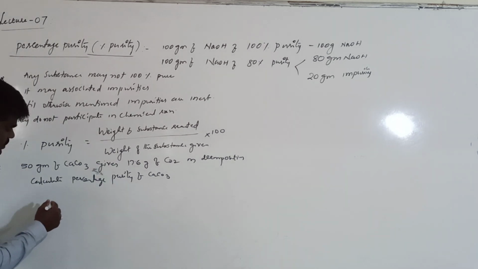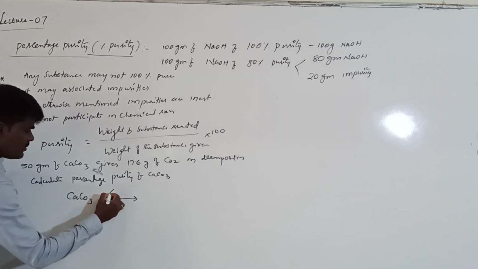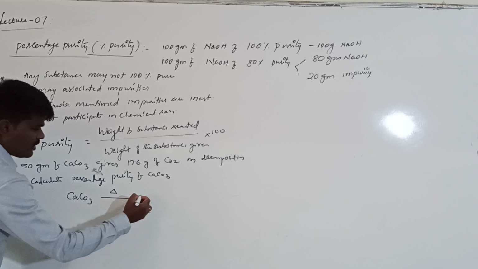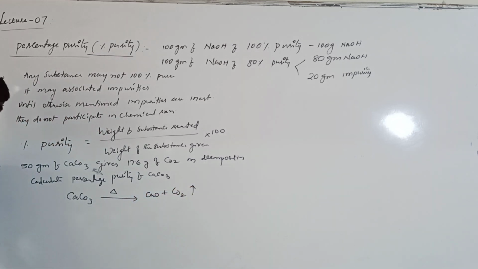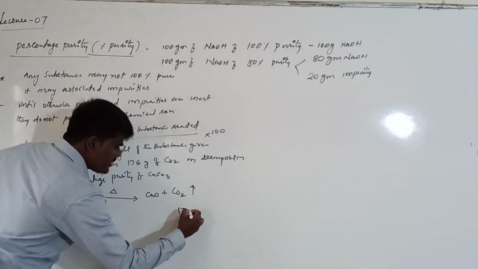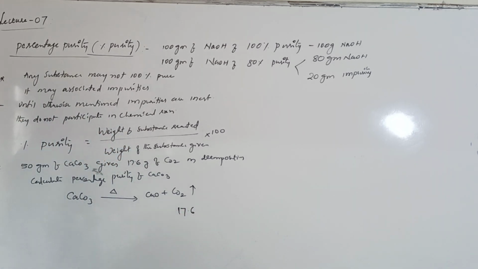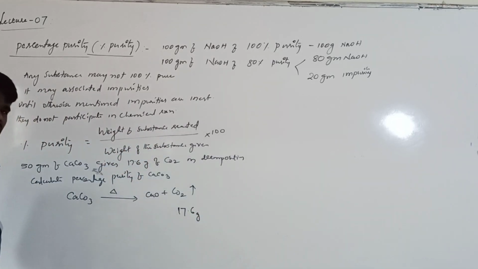First of all, let us write the reaction of thermal decomposition of calcium carbonate. When calcium carbonate is heated, it will decompose into calcium oxide plus carbon dioxide. He has given the weight of carbon dioxide formed, 17.6 grams.